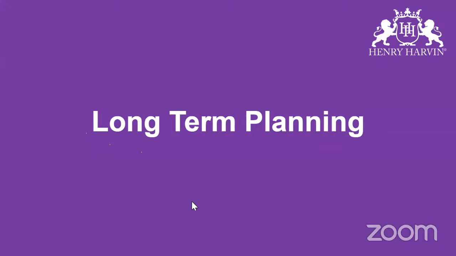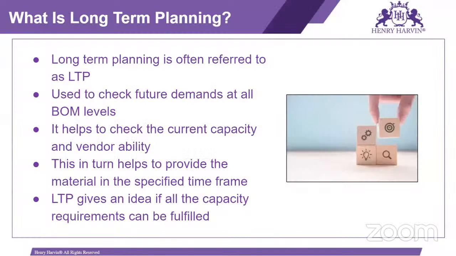So the next is our long-term plan. What is this long-term? Long-term planning is nothing but checking the future capacity of the machine as well as the ability of my vendor to supply the material on time, which we can check by using long-term planning. Based on that only, we can do the planning before time, and we can achieve whatever manufacturing requirement is there. Okay, so that is the benefit of long-term planning.